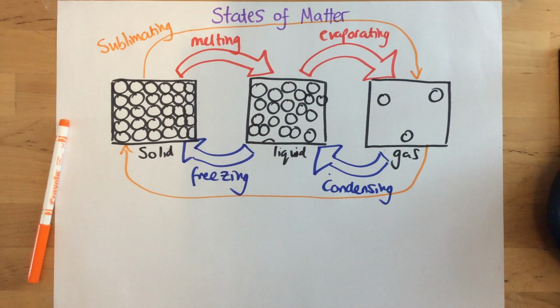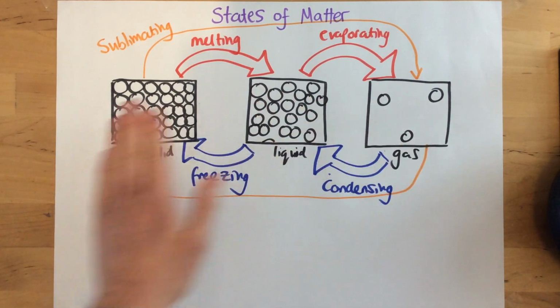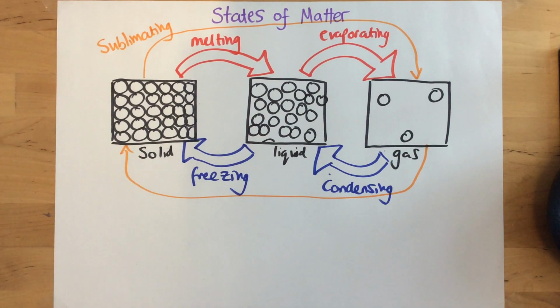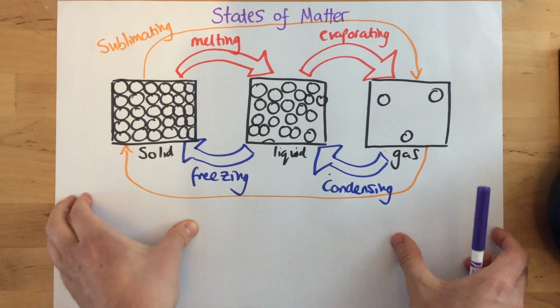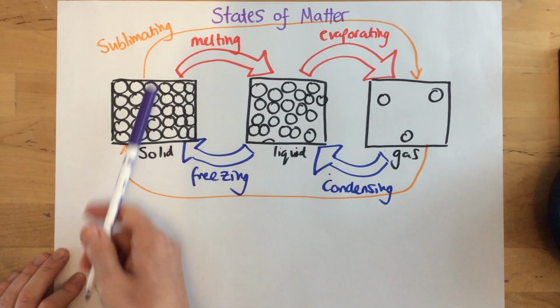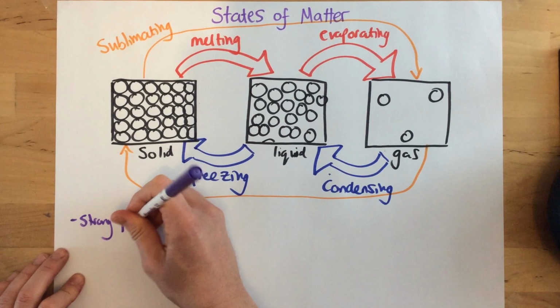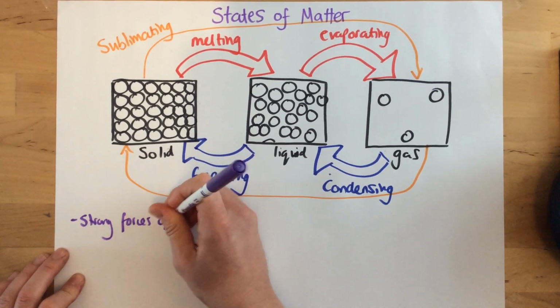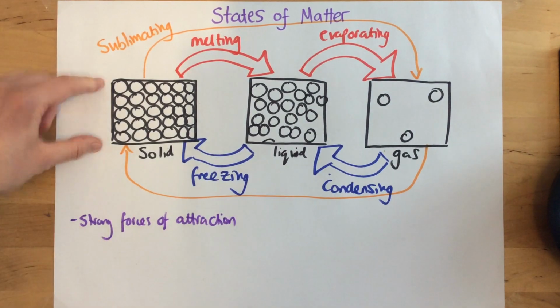So we just need to make a couple more notes about the differences between solids, liquids and gases. So we're going to have a look at the two extremes. So this end of the spectrum with solids and this end of the spectrum with gases. So in a solid, first of all, there are strong forces of attraction. This is what's holding the particles together in their fixed positions.